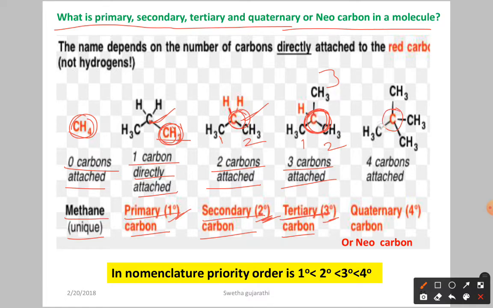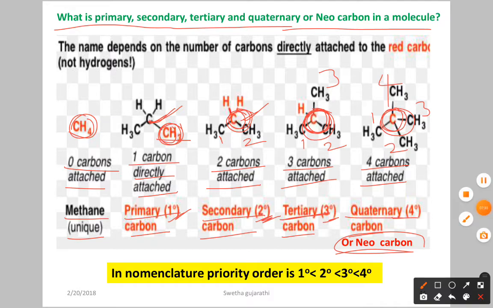Next, quaternary carbon means what here? So 4 carbons are attached. Here you can see this first carbon, second carbon, third carbon, fourth carbon. So this is called quaternary or 4 degree, or another name we have is neocarbon. Okay, so here this is the primary carbon, this is the secondary carbon, this is the tertiary carbon, this is a quaternary or neocarbon. I am going to focus only on the carbon, not the hydrogen. Okay, so here in nomenclature priority order will be there, isn't it? Then if you see the priority order, we have to go for the priority for the quaternary carbon, then tertiary carbon, secondary, then last we have to give the priority to primary carbon.